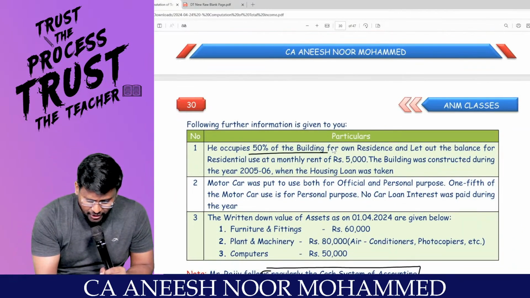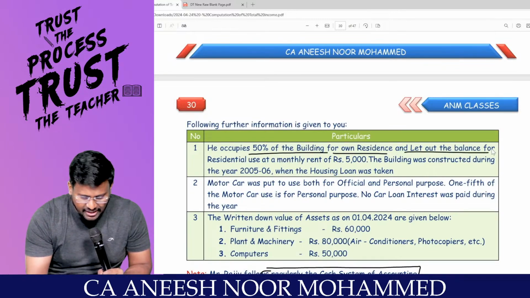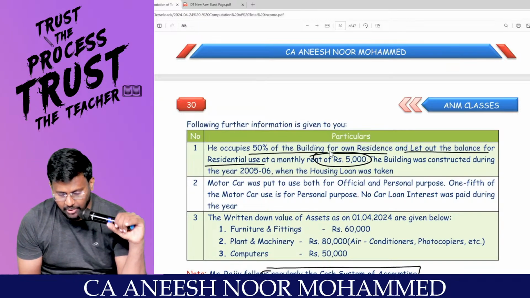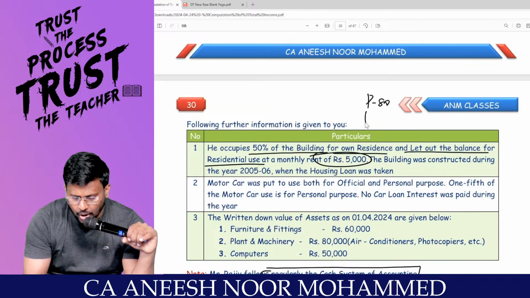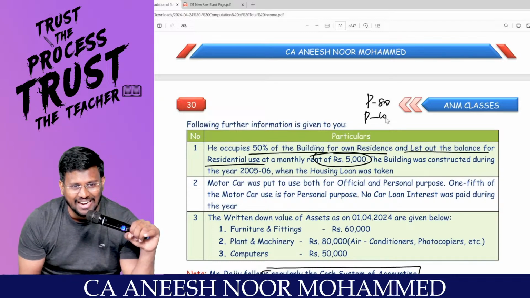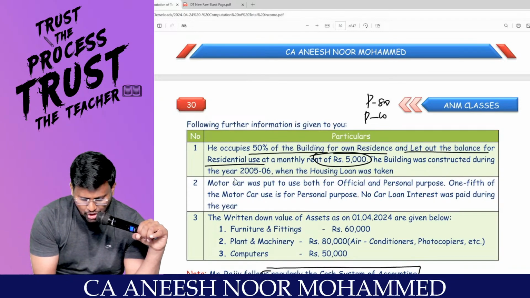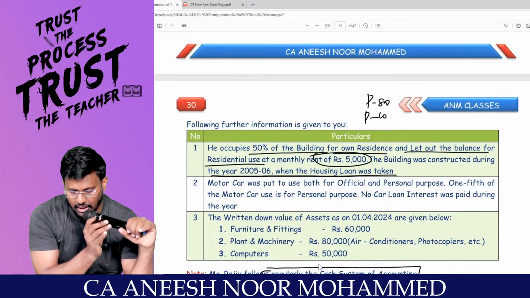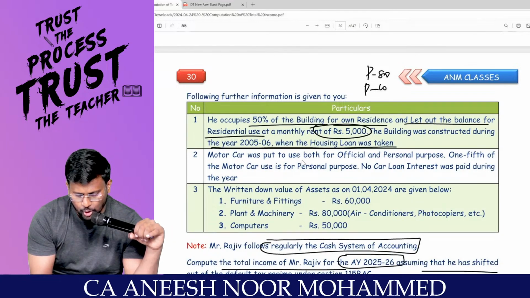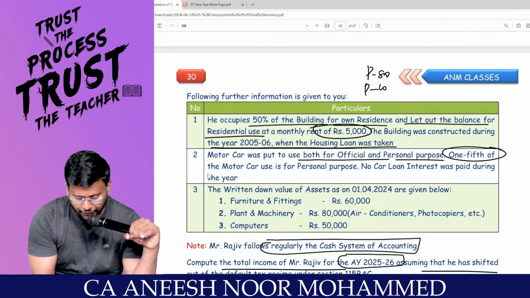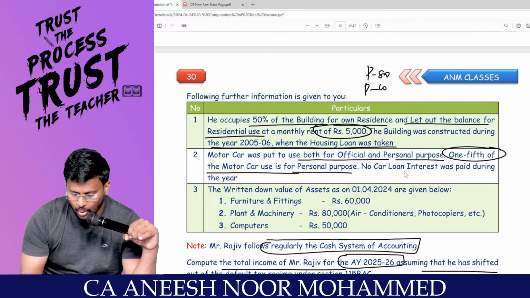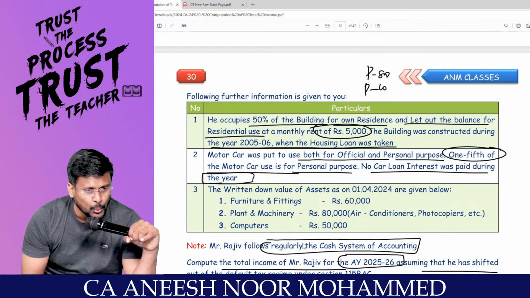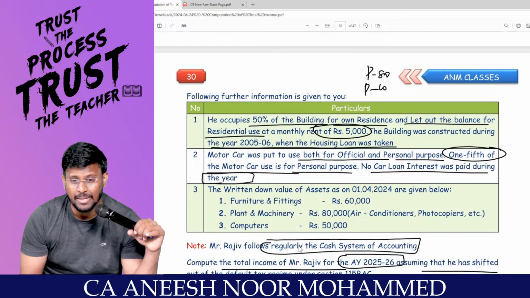He occupies 50% of the building for own residence and lets out the balance for residential use at a monthly rent of 5,000. That means portion self-occupied, portion let out. Building was constructed during 2002-05 when the house loan was taken. Motor car was put to use both for official and personal. 1/5 of the motor car is used for what? Personal. No car loan interest was paid during the year.